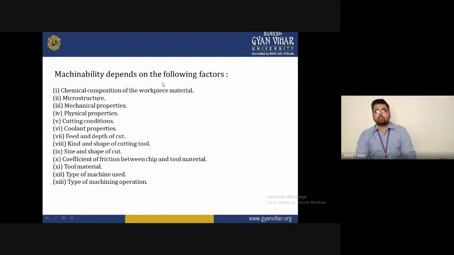During machining, the temperature increases and heat generation increases. With that, the structure sometimes changes, and this is not a good sign for machinability.